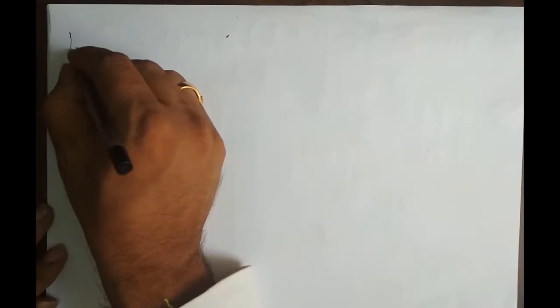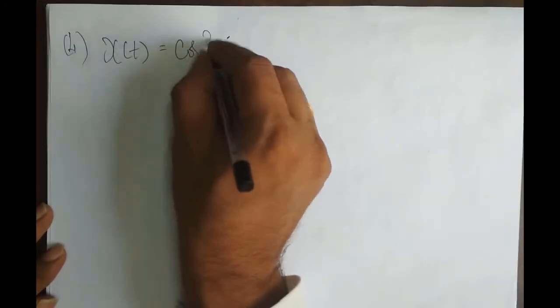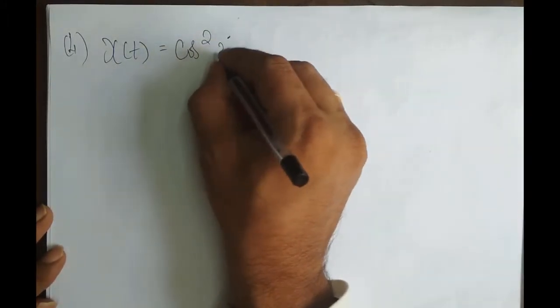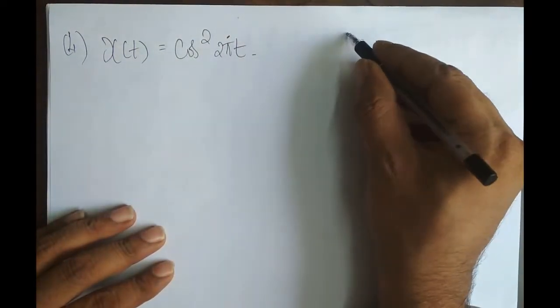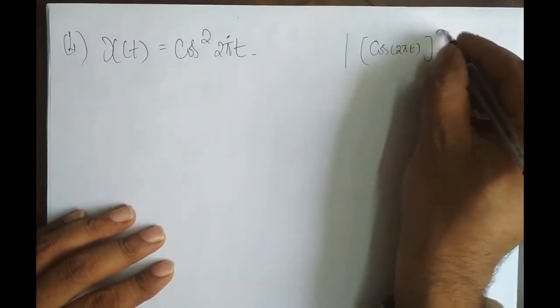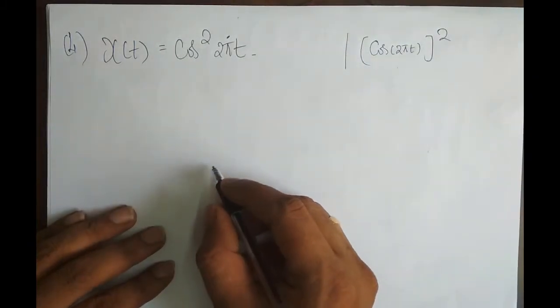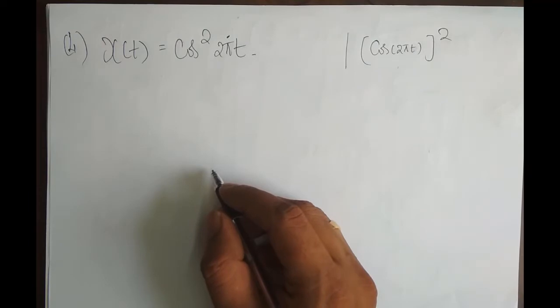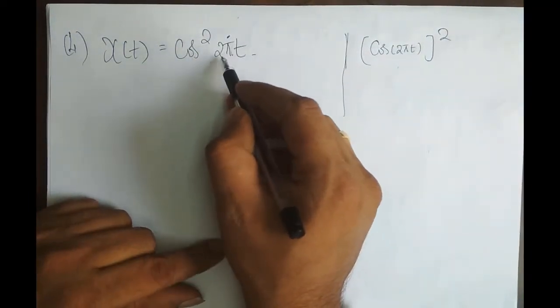Okay. Now we shall take up one more problem. Problem number 4. x of t is equal to cos square 2 pi t. Or this can also be written as cos of 2 pi t whole square. This is also the same. Cos whole square is nothing but cos square of that. Fine. Now I cannot directly solve for periodicity here, because cos square of something will affect the periodicity.